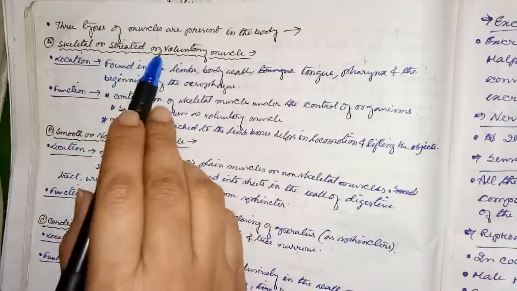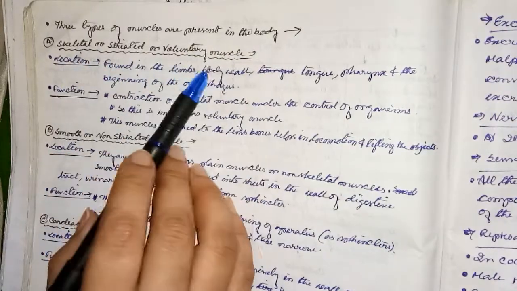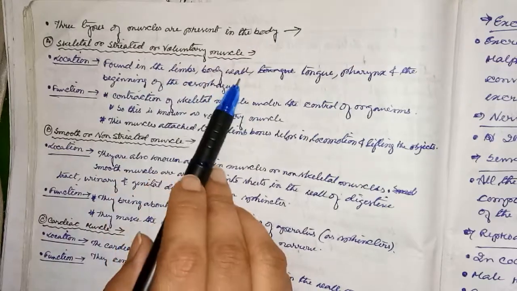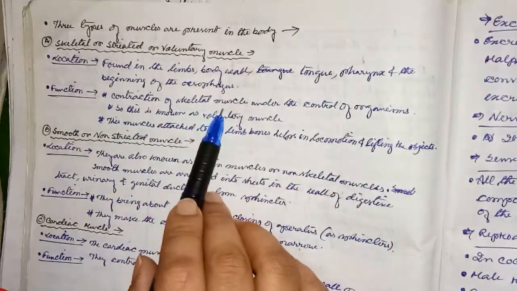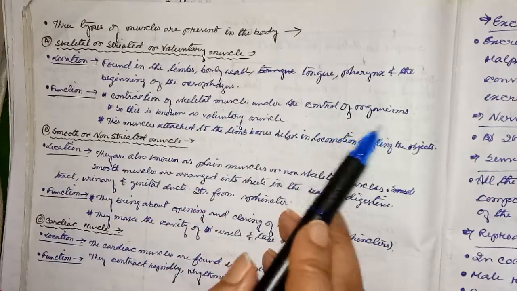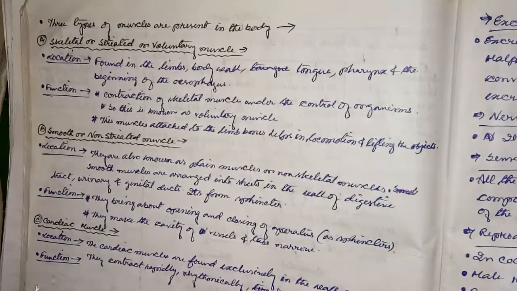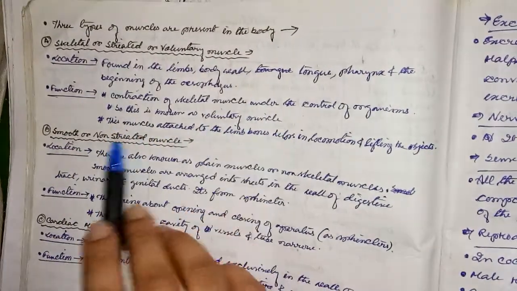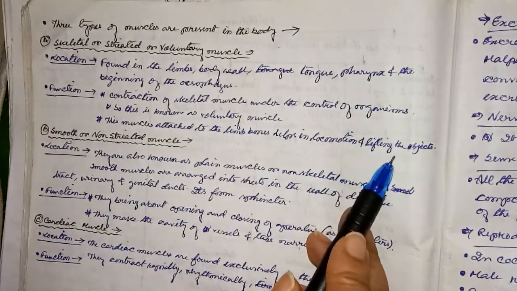Now, 3 types of muscles are present in the body. First, skeletal or striated or voluntary muscle cells. Location: found in the limbs and body wall, tongue, pharynx, etc. Function: contraction of skeletal muscle is under the control of the organism, so it is known as voluntary muscle. The muscle attached to the limb bones helps in locomotion and lifting objects.